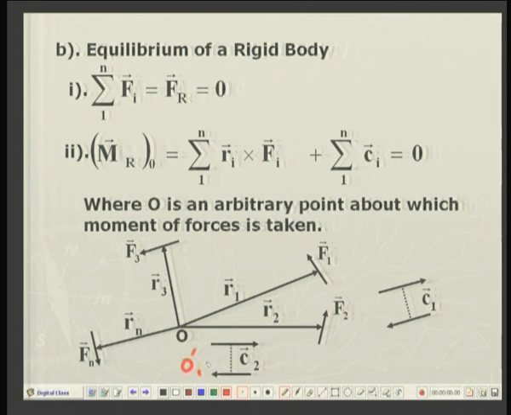So, now we can join O dash with, let us say, the point of application of force F1. This will be vector R dash, and the vector joining O and O dash will be called vector phi.